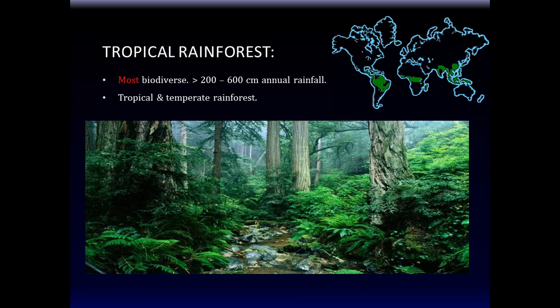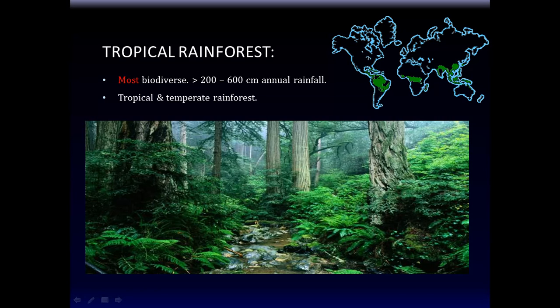Now compare that to tropical rainforest. Look how much rain they get: 200 to 600 centimeters of rainfall annually. Deciduous forest gets like 70 to 150. That's small potatoes compared to tropical rainforest. 200 to 600 is how much rain a desert gets in 500 years or so, you know what I'm saying? So there's lots of annual rainfall.